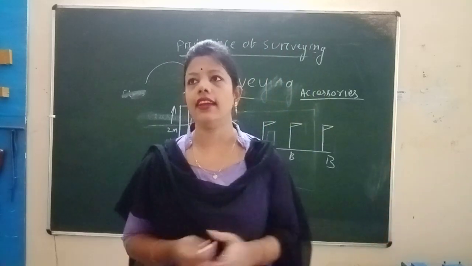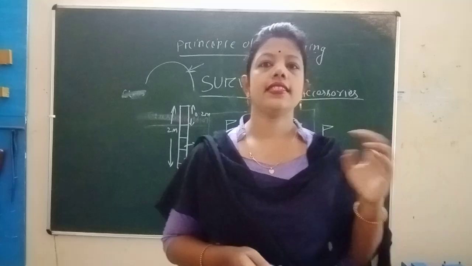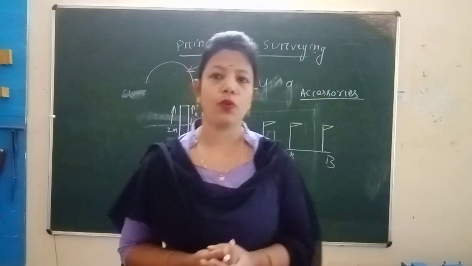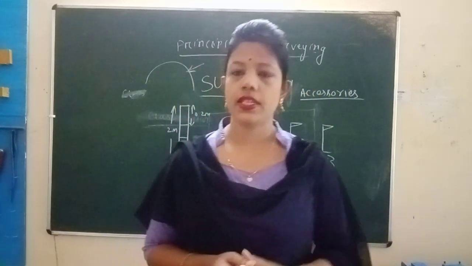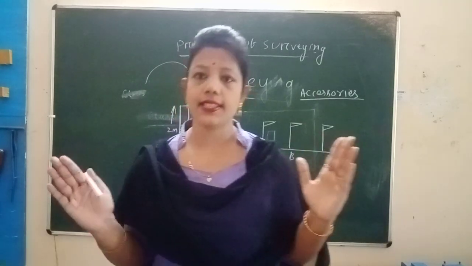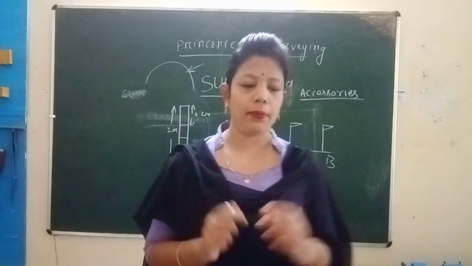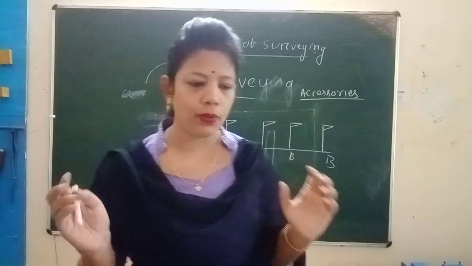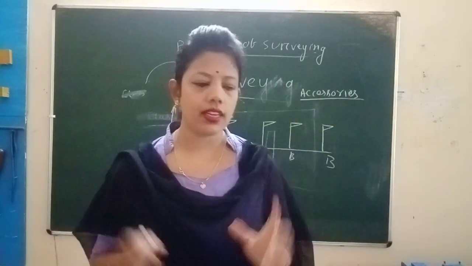So we know that chains are classified into 5 types. First one is metric chain, second one is steel band chain, third one is engineer's chain, fourth one is Gunter's chain, fifth one is revenue chain. Metric chains are of 2 types: 20 meter chain and 30 meter chain. The 20 meter chain is provided with 100 links, the 30 meter chain with 150 links. Next we go to the steel band chain, which is available in a width of 16 mm and a length of 20 meter and 30 meter.